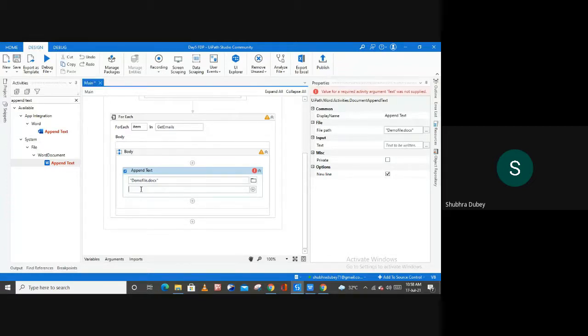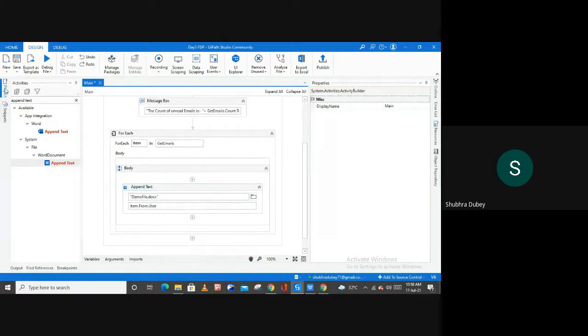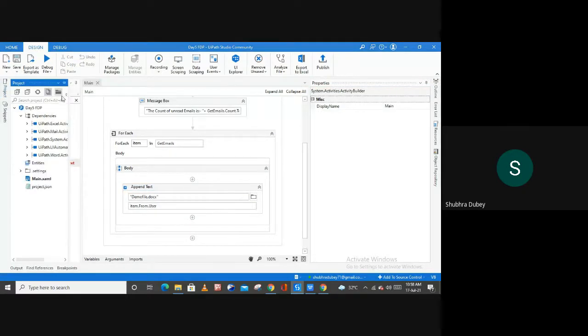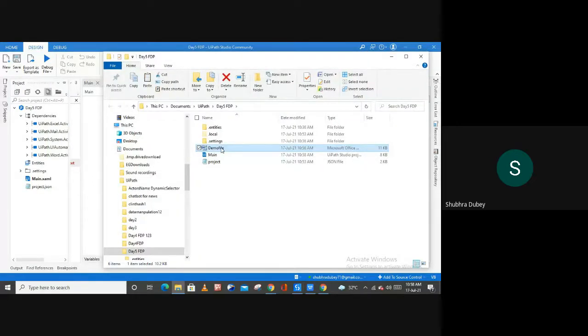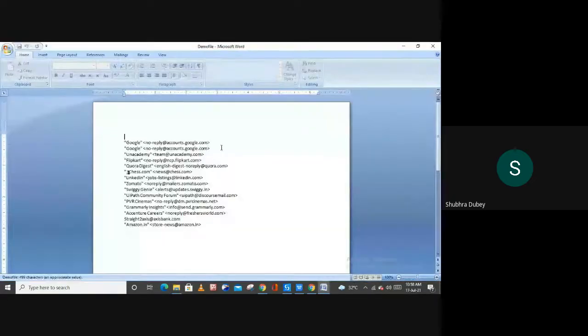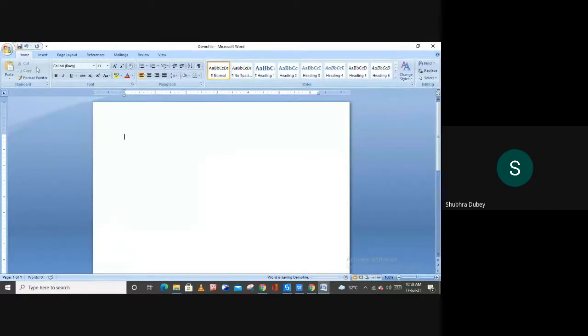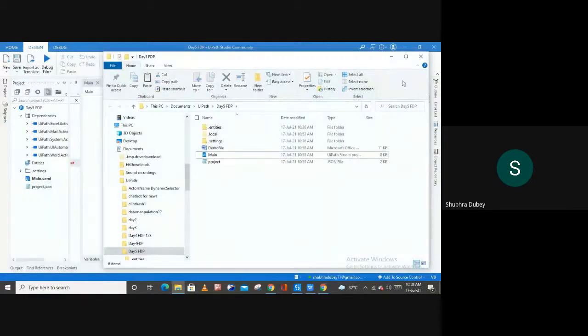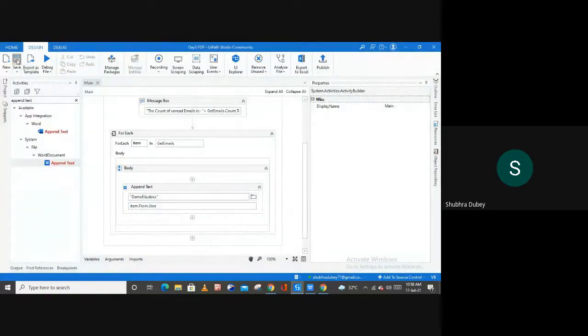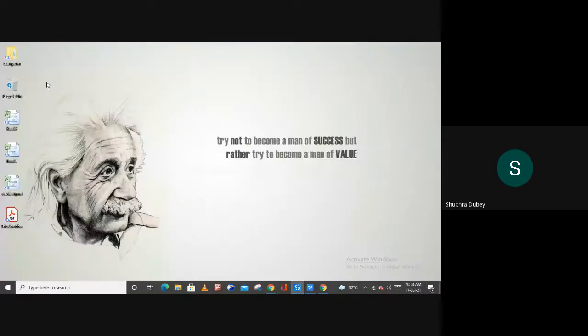Also, let me show you from if I want to display only the user name. The very first thing you have to do is open your project, go to the file explorer, and from this demo file, let me delete all this information first, save my file, and run this.